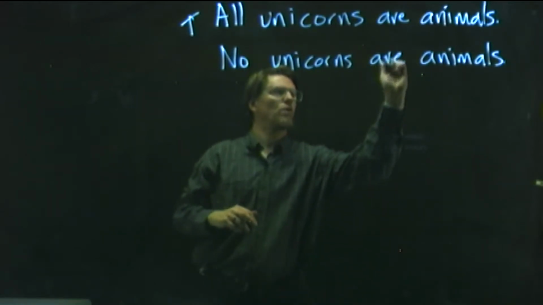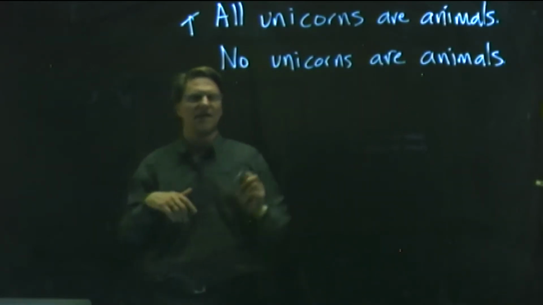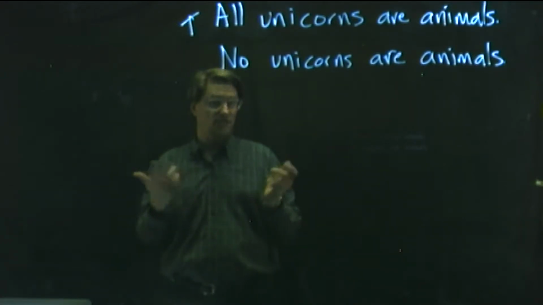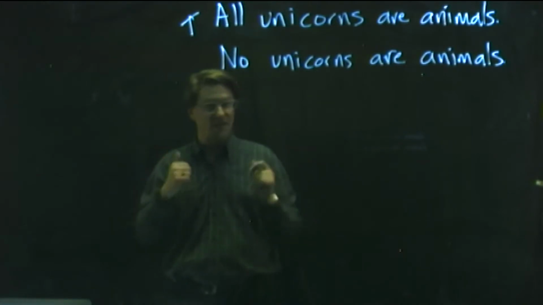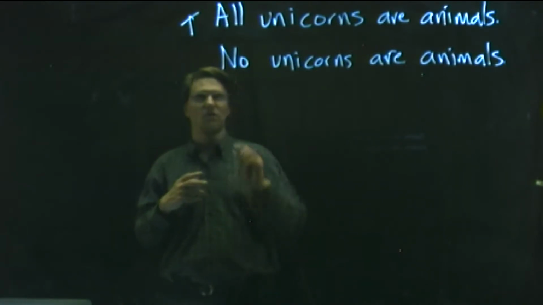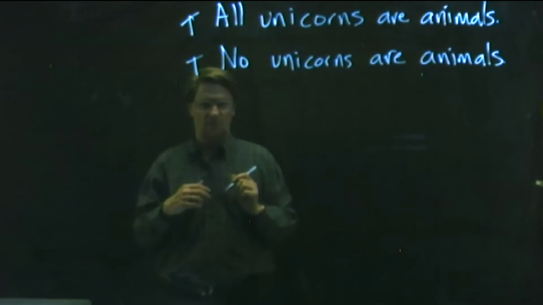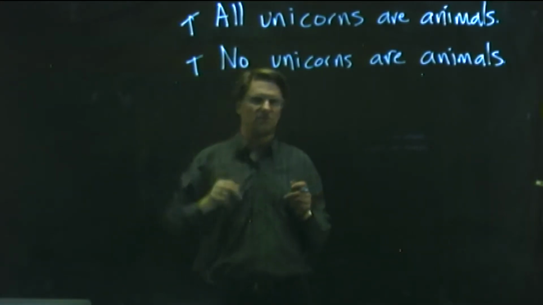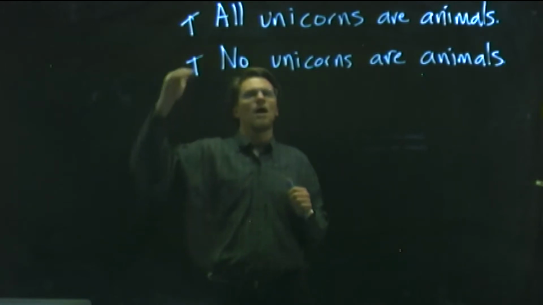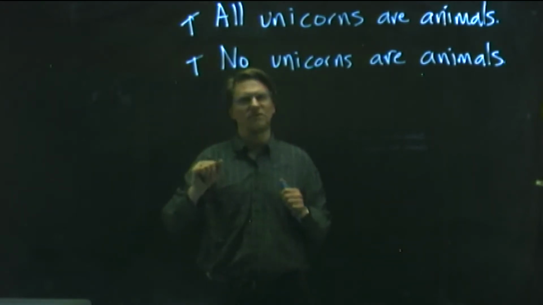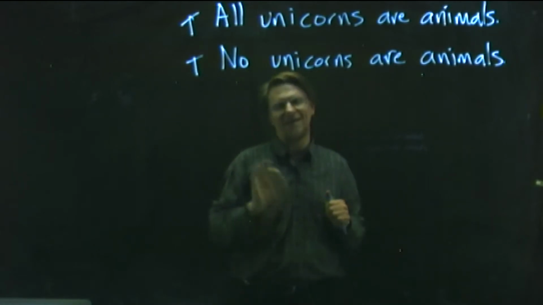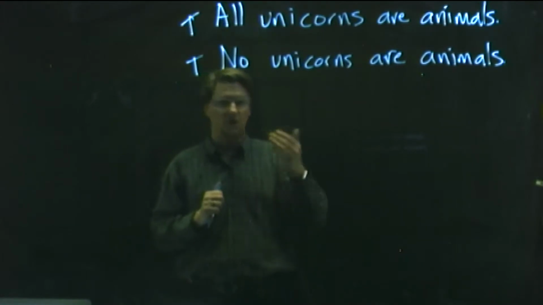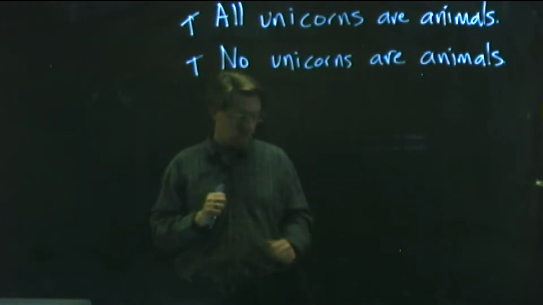We'll get to the no quantifier in just a minute. I'll bring back that slide. But it says there is no such thing that is a unicorn and an animal. Well, that's true, right? There is no such thing right now that's a unicorn and an animal. And so it is also true. So in some cases, specifically when we're talking about non-existent creatures like this, or things, it can be both true that all unicorns are animals and that no unicorns are animals. And that is due to how we understand the quantifiers involved here, all and then in this case, no.